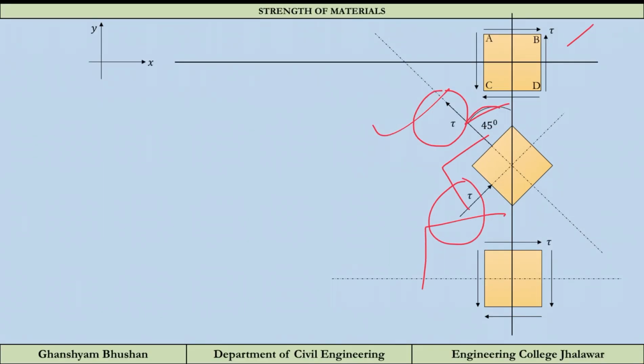I am not solving any problem related to this topic, because we just have to put the values of sigma x and sigma y given in the question. If this type of question comes, sigma x you put 0, sigma y you put 0, and tau whatever is given. Just put the value and you will get all the conditions we have discussed now. I just tried to make you understand the orientation part.